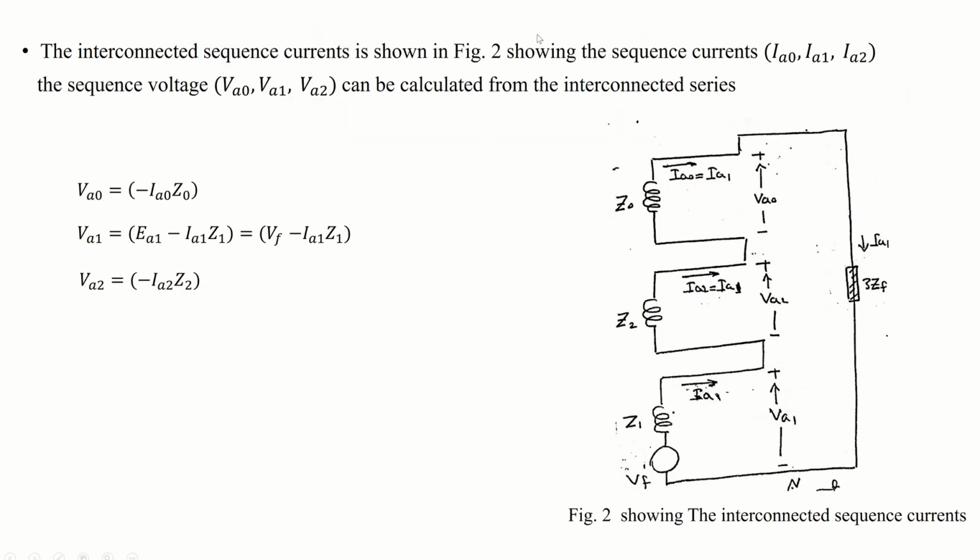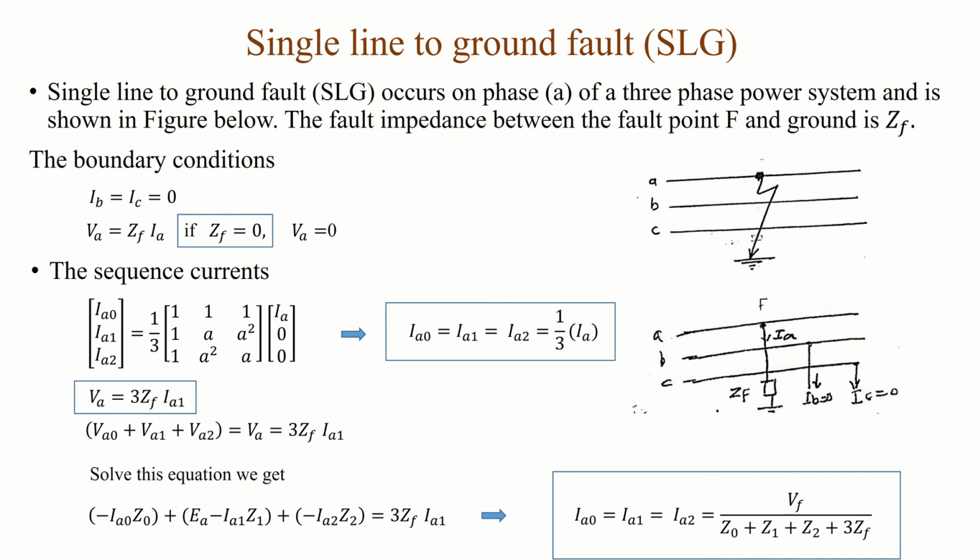The single line to ground fault occurs on phase A. See this figure: you have 3 phases, A, B, and C. The fault happened at this point F with a ZF, and the other 2 phases are 0, so IB is 0 and IC is 0. So the boundary condition for the single line to ground fault is IC equals 0, IB equals 0, and IA has a value. If the voltage short circuits and ZF equals 0, then VA is going to be 0.